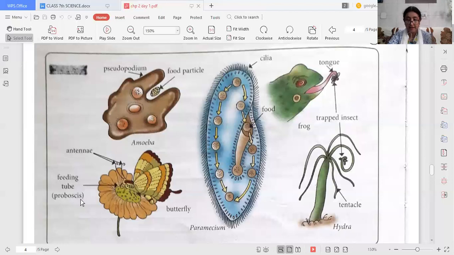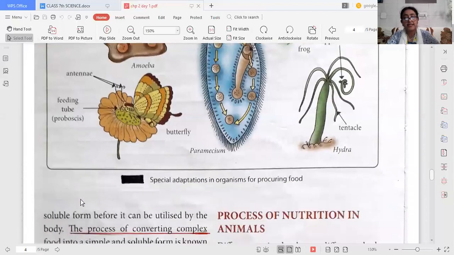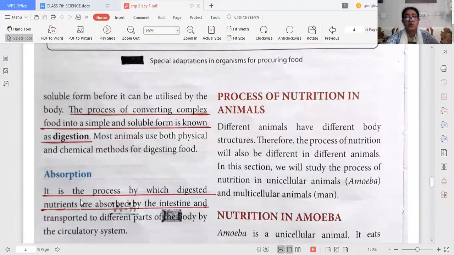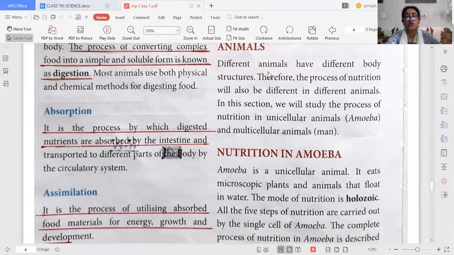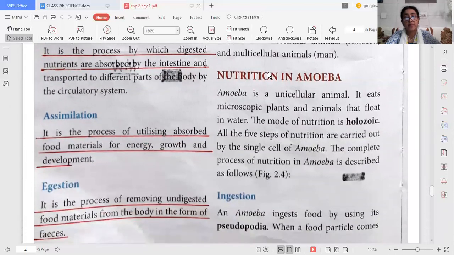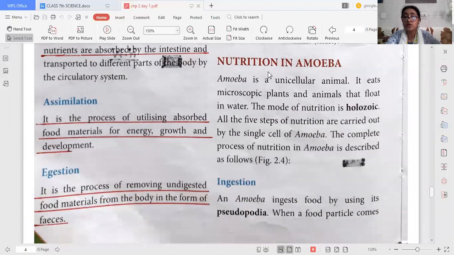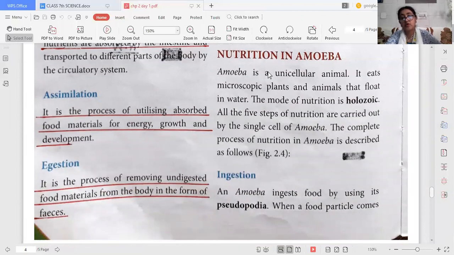Okay, now I think it is clear. Now we will go for the next, the process of nutrition in animals. Now we will go for the most simple animal, that is protozoa and amoeba. Amoeba comes in protozoa. The nutrition in amoeba, because that is the simplest organism. Amoeba is a unicellular animal. We all know what unicellular animal means, one cell animal.